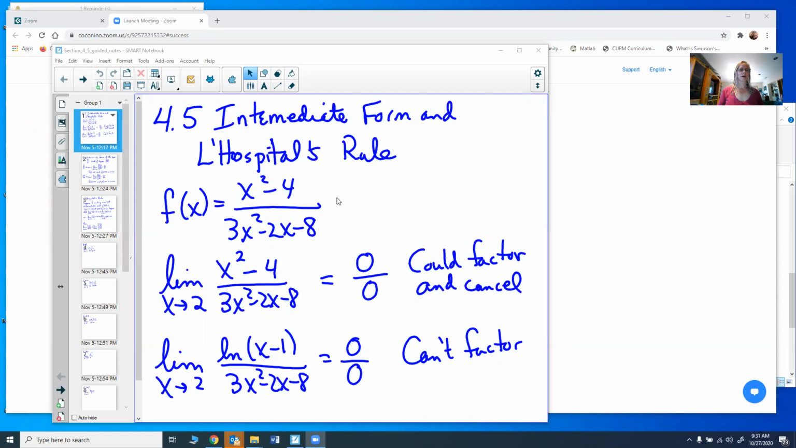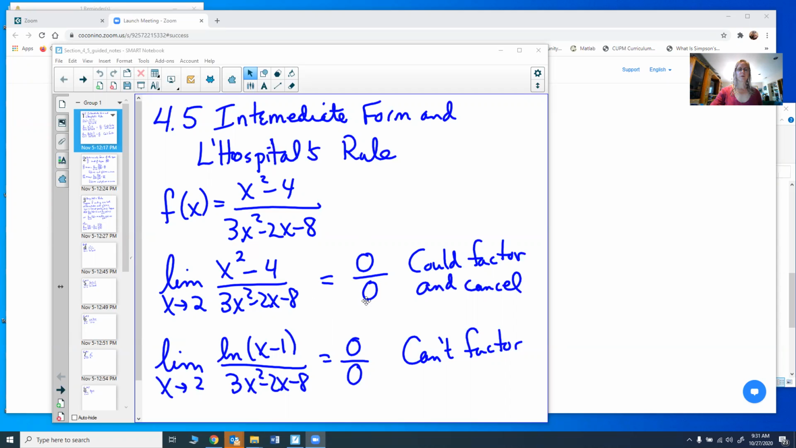And L'Hopital's rule is to help us find limits. So if I want to find, let's say, a function f of x equals x squared minus 4 over 3x squared minus 2x minus 8. Let's say this is my function. If I want to find the limit as x goes to 2 of this function, well, if I put 2 in the top, I'll get 0. And if I put 2 in the bottom, I'll get 0. So I get 0 over 0.